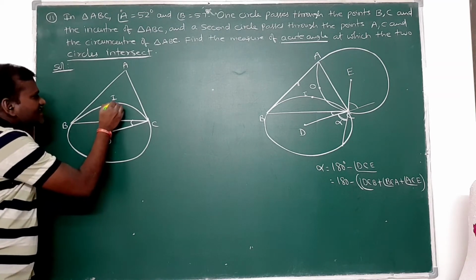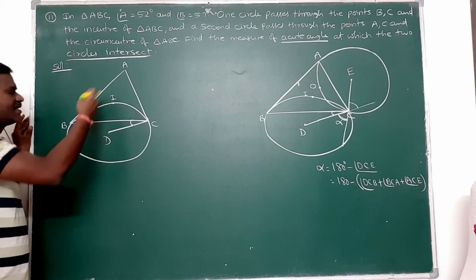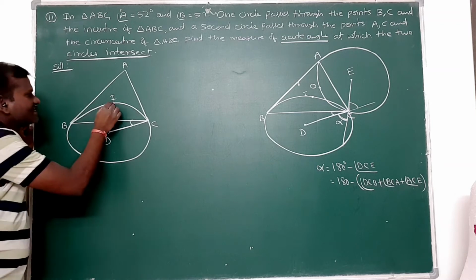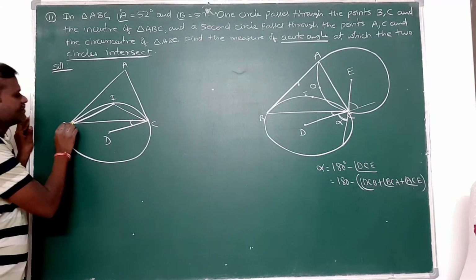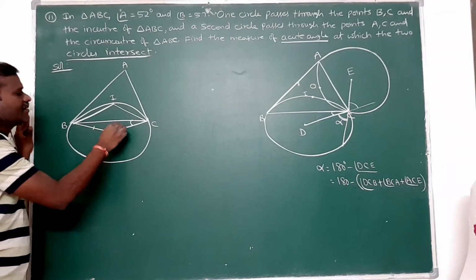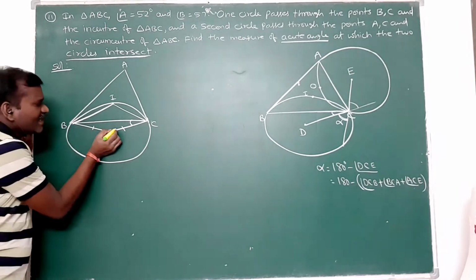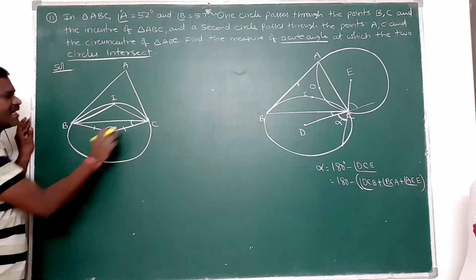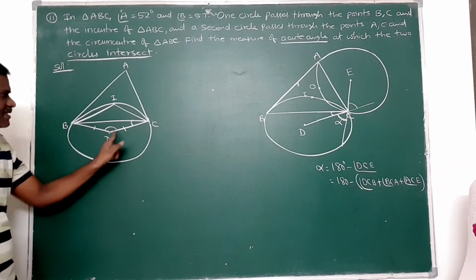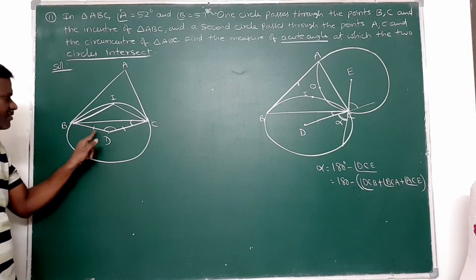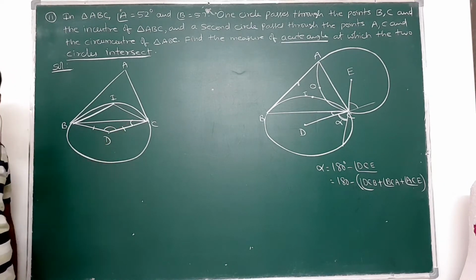So if this is I, the incenter of triangle ABC, then I join BI and CI and also BD. These two lengths are equal. Why? Because DC and DB are the radii here. So if I know this angle, then I can find this one. Am I right? These two are equal angles here, because DC and DB are the radii. So if I know angle BDC, then this angle can be found.